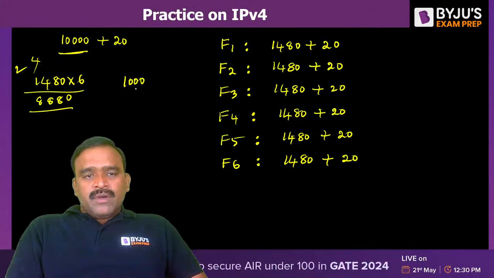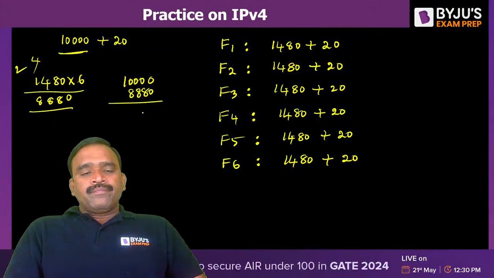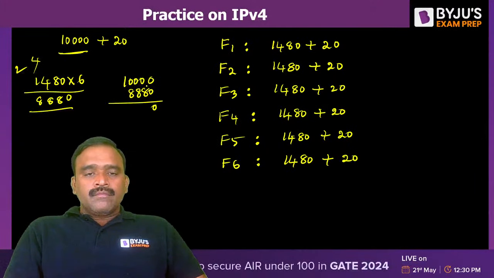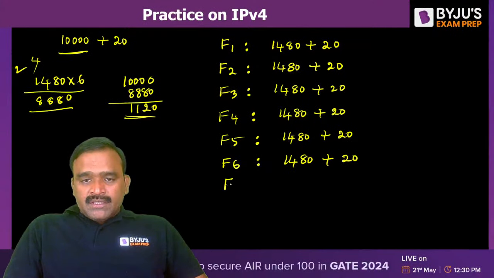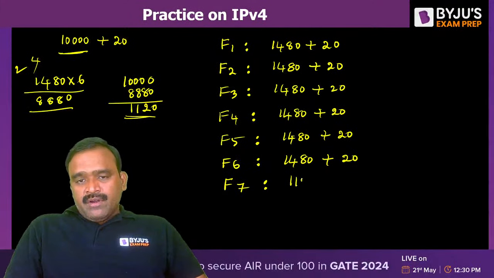So 10,000 minus 8,880, how much is the leftover? 1120, right? That means the last fragment, fragment 7, has 1120 plus 20.